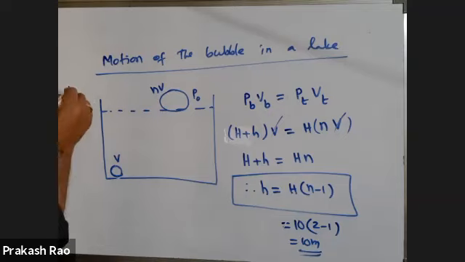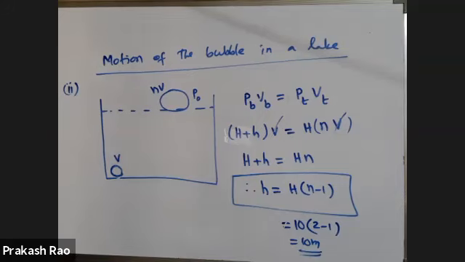Next, the second one. Find the depth of the water column when the radius of the bubble increases n times that of its bottom radius. Find the depth of the water column when the radius of the bubble becomes n times that of its bottom.